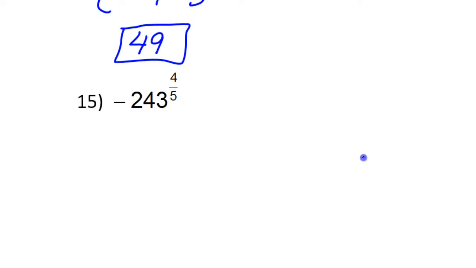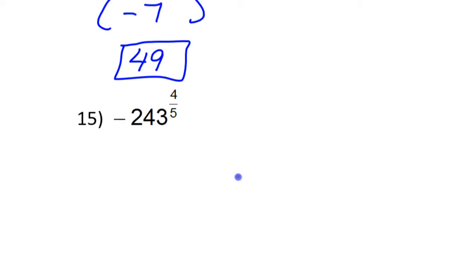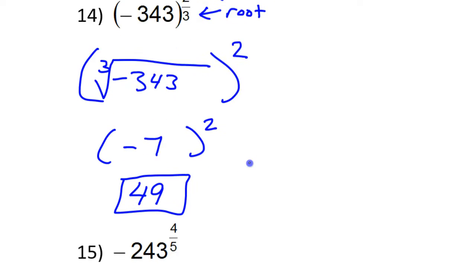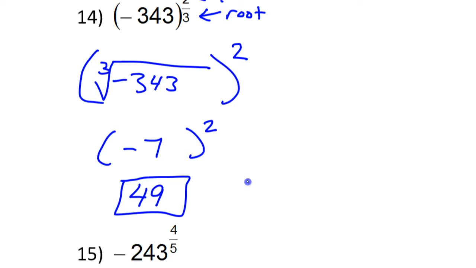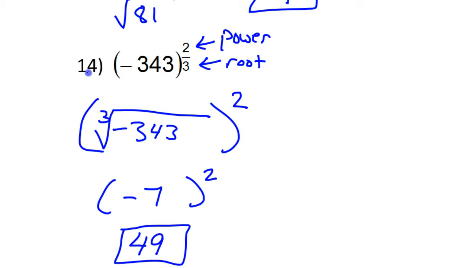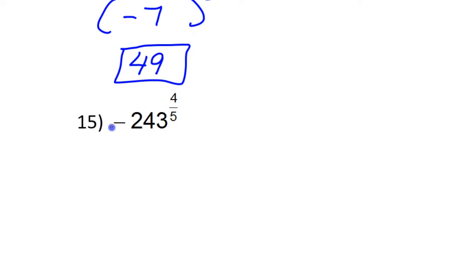And this is the last problem on the quiz. Now, you really need to pay attention to something. Notice that in number 14, the negative was inside parentheses. So when I did this power, the 2/3 power, I included the negative sign under the radical. On the other hand, this negative sign is not in parentheses.